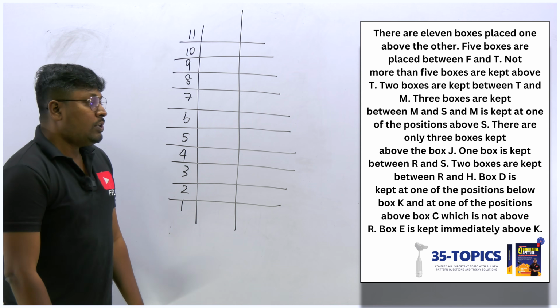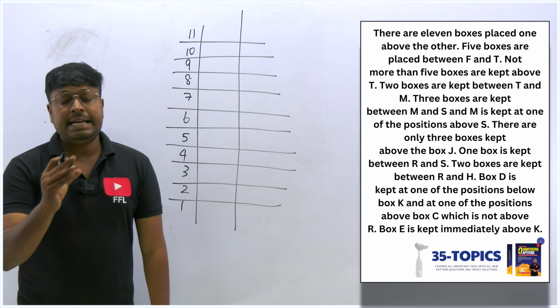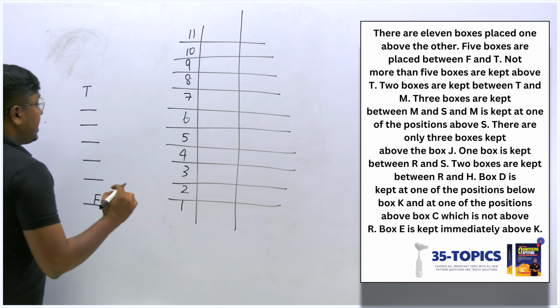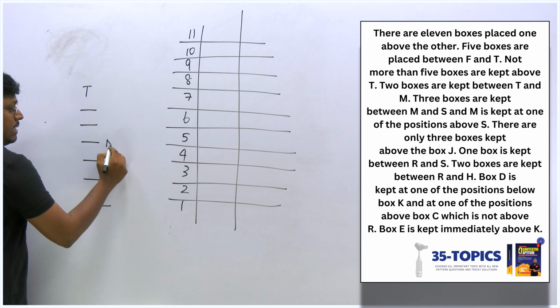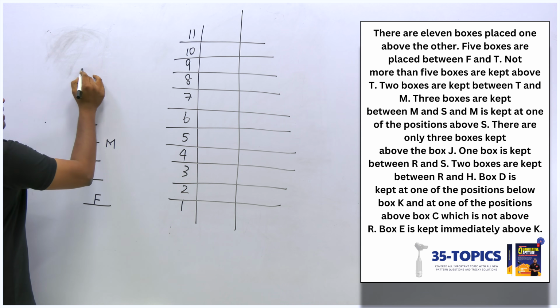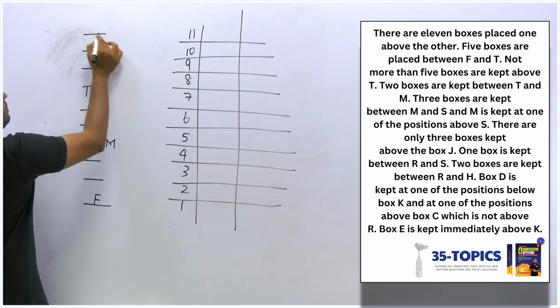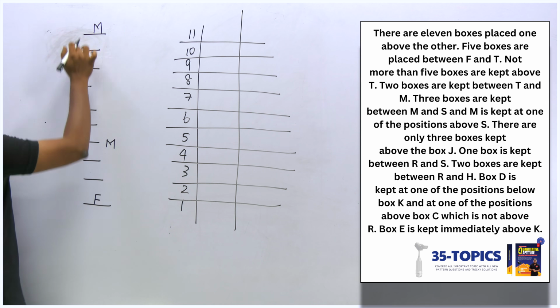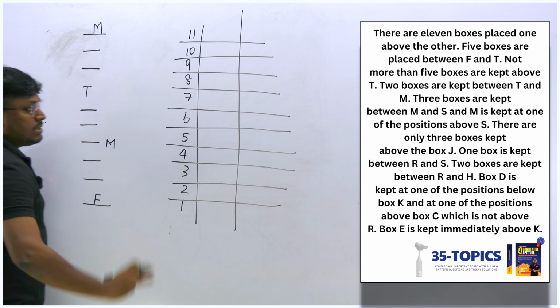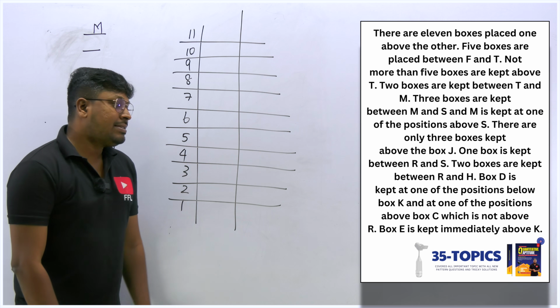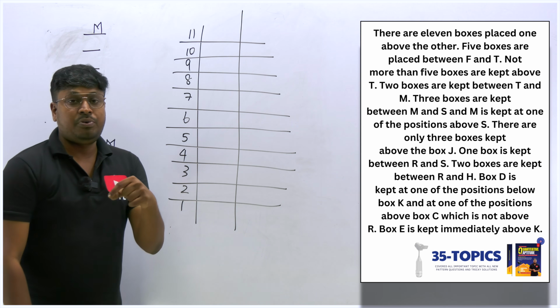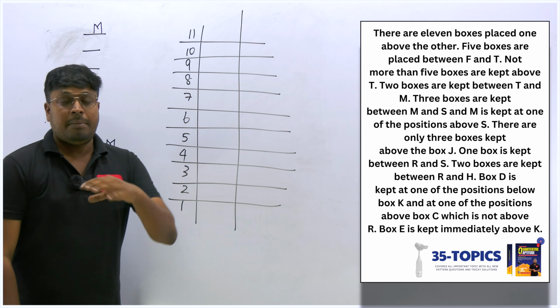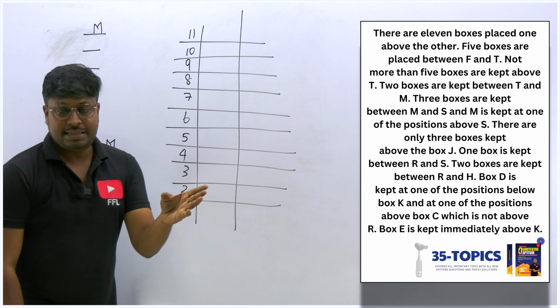Next point, 2 boxes are kept between T and M. So between T and M there should be a gap of 2 boxes. So I think we will get 2 possibilities. Either I can fix M here or else here. Between T and M there should be a gap of 2 boxes. Next point, 3 boxes are kept between M and S. And M is kept at one of the positions above S. That means above S it should have a box M.